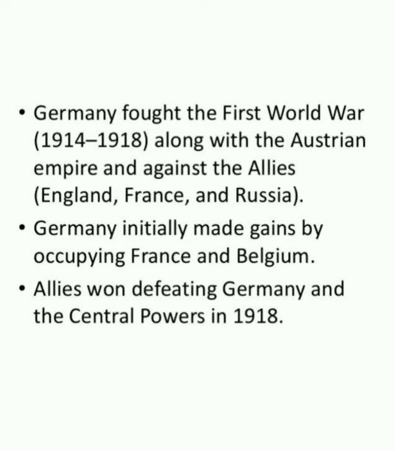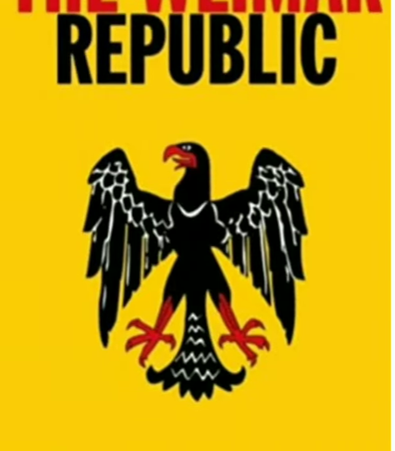In 1917, the US joined the Allied group, and that group became much more powerful. At last, the Allies won, defeating Germany and the Central Powers in 1918. So the Central Powers lost World War One.